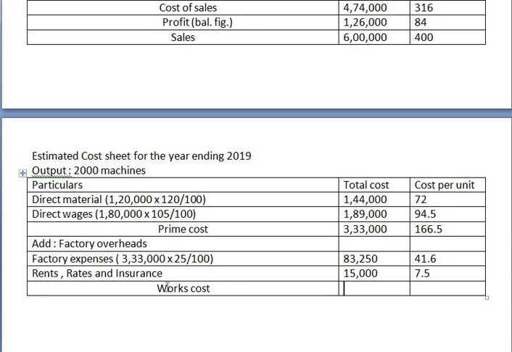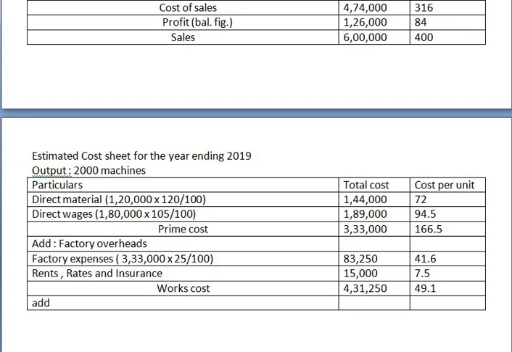Now make total of this. Now total is 4,31,250. Okay. So that is 41.6 plus 7.5. That is 49.1. Okay, yes. Now next is